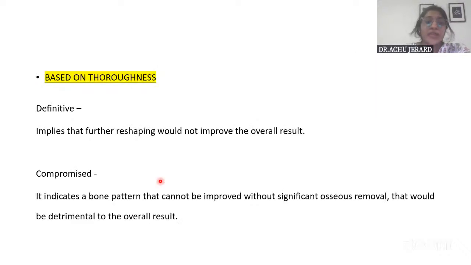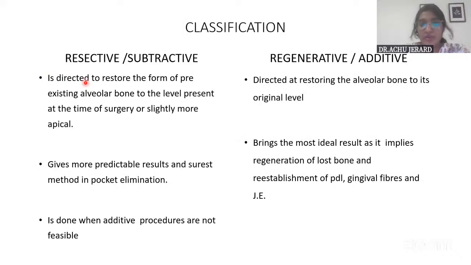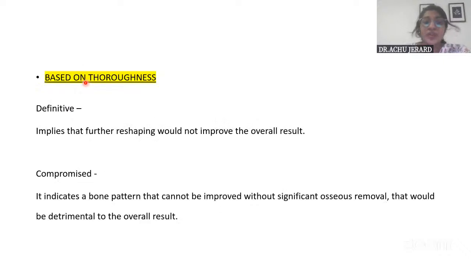Regarding the classification of surgery, we have resective and regenerative, and also, based on thoroughness, we can classify them into definitive osseous surgery and compromised osseous surgery. Definitive implies that further reshaping wouldn't cause a change in the overall result, so we stop the surgery there. There is not much change that is going to happen with further reshaping of the bone.